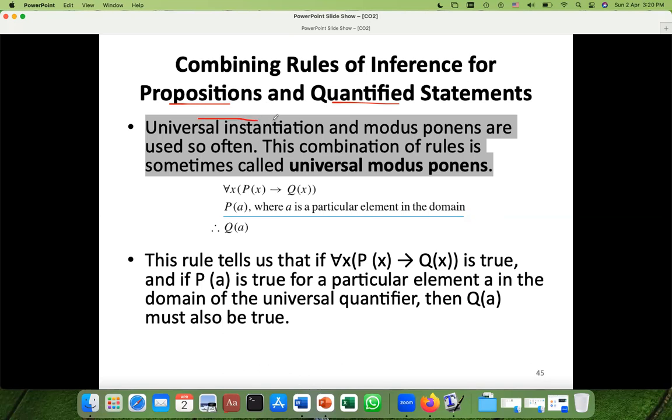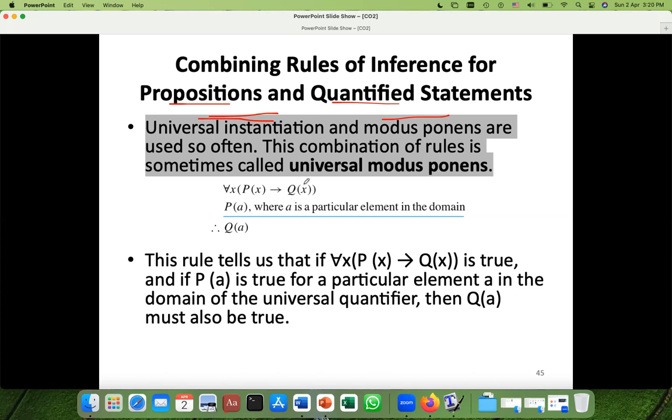You know universal instantiation: for every x, P of x, therefore P of c. And we know modus ponens. Now we are going to combine universal instantiation and modus ponens.